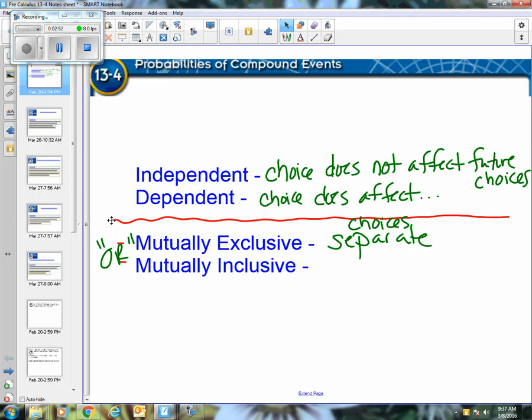Mutually inclusive, if you think of the word inclusive, if we include people or the people are inclusive, that means they're part of it, right? There's parts that are together. So when I think of inclusive mathematically, we think of that being some sort of an overlap. The choices are not separate. There are people or selections that maybe could fall into more than one category.